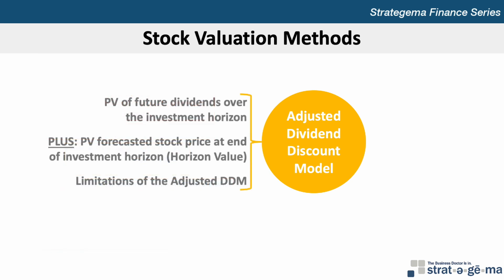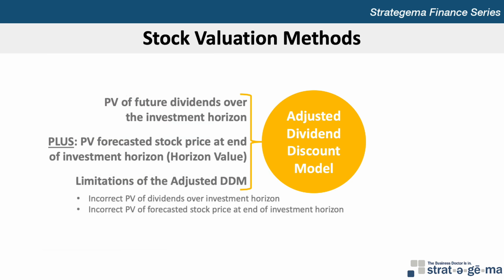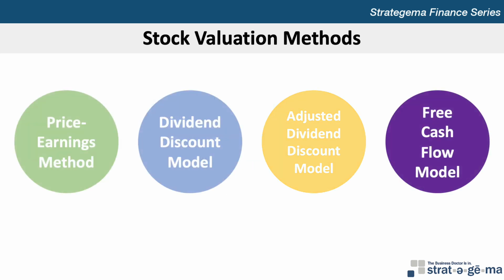Limitations of the adjusted dividend discount model include present value calculation errors of dividends over the investment horizon, the present value of the forecasted price at which the stock can be sold at the end of the investment horizon, or using an incorrect rate of return. For firms that don't pay dividends, a more suitable valuation may be the free cash flow model, which is based on the present value of future cash flows.